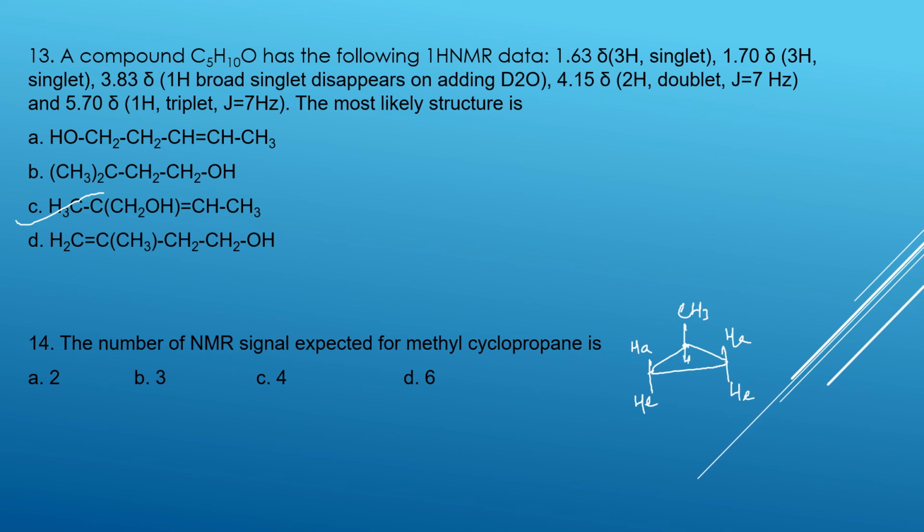So, the number of signals they are asking. This is one signal, and in the case of A A, it will be one more signal. Okay, these two will be one more signal, and these two will be another signal. C C. So overall, it will be 3, and another one is here. A, B, C, D. Here also one is there. This hydrogen. So nearly 4 expected signals are there in methyl cyclopropane.